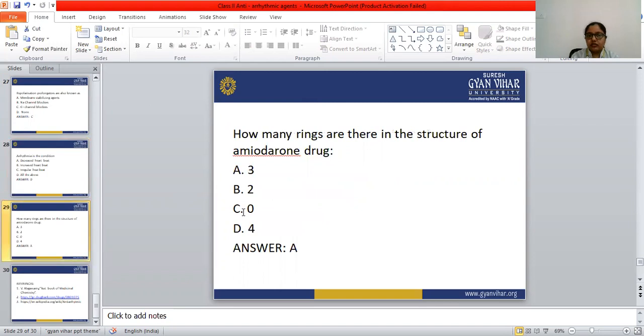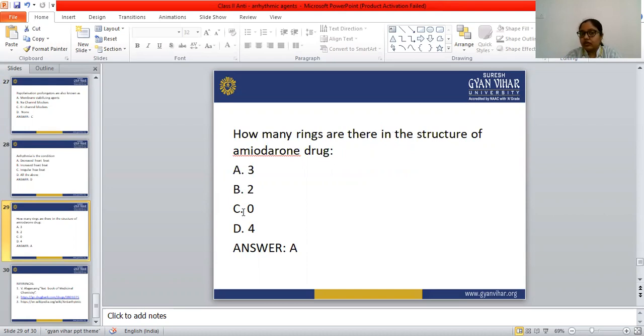Next question, how many rings are there in the structure of amiodarone? Amiodarone is a drug that has lots of side effects. Amiodarone is approved by the FDA, but the FDA emphasizes that amiodarone is only given to patients who are not treated with another antiarrhythmic drug, because amiodarone has more side effects. So that is why.